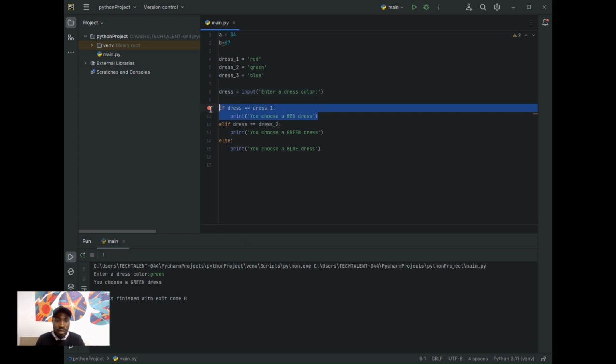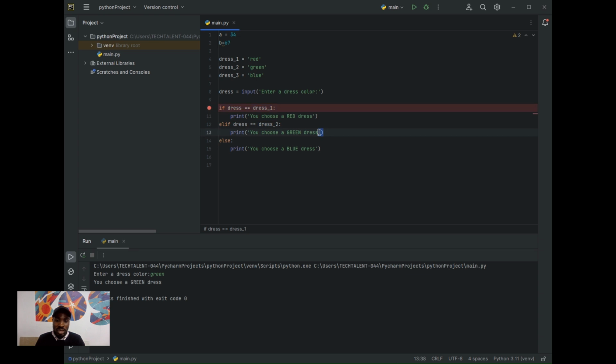Now here, the first condition, which is for red, is false. What the user actually entered is green, which makes the first condition false.